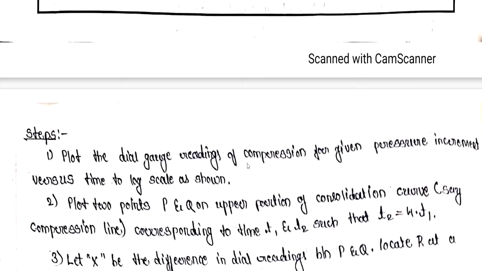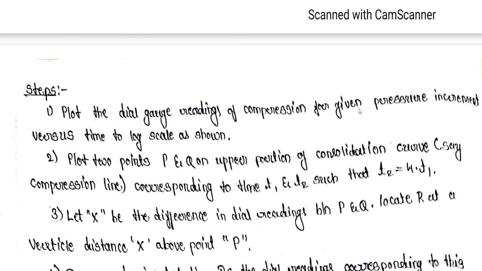So plot the dial gauge readings of compression for given pressure increment versus time on a log scale as shown. So the curve is to be drawn for dial gauge readings of compression for given pressure increment versus time. Okay, dial gauge readings versus time we have to draw on a log scale.